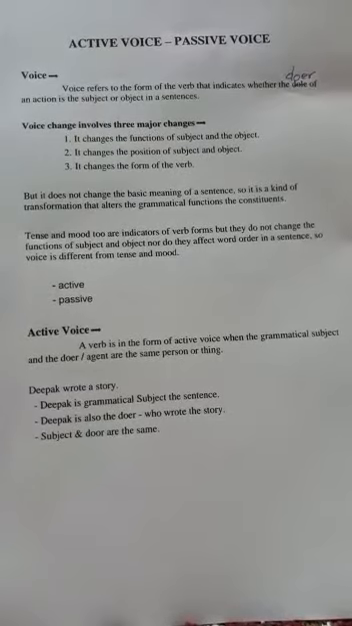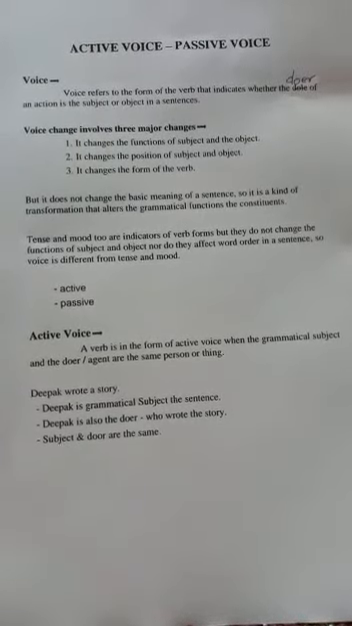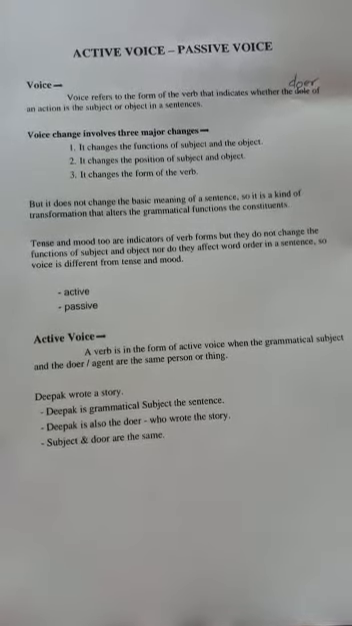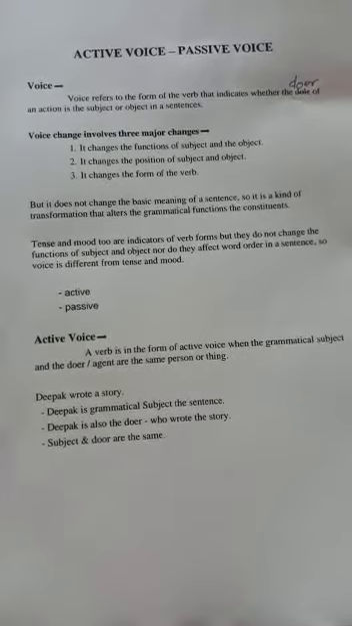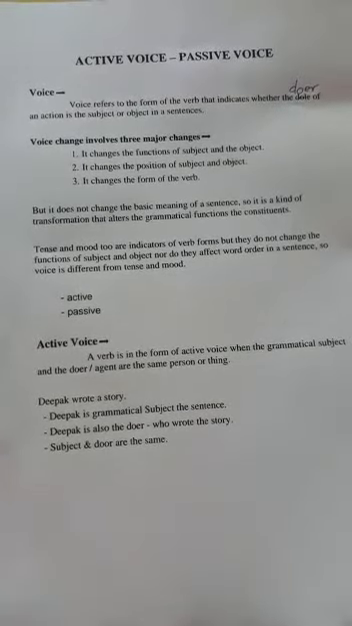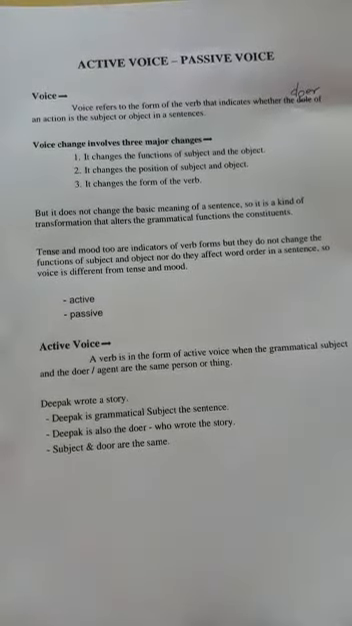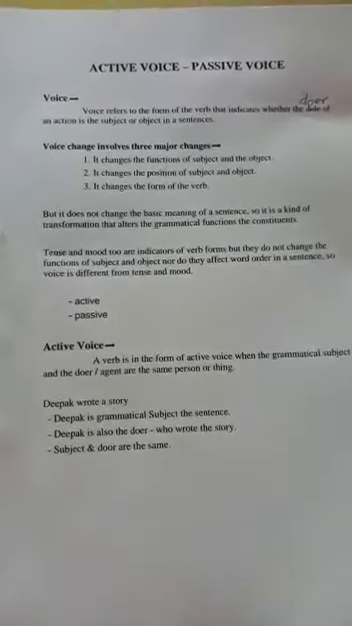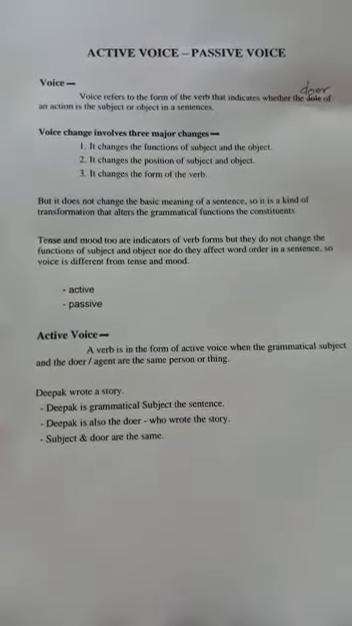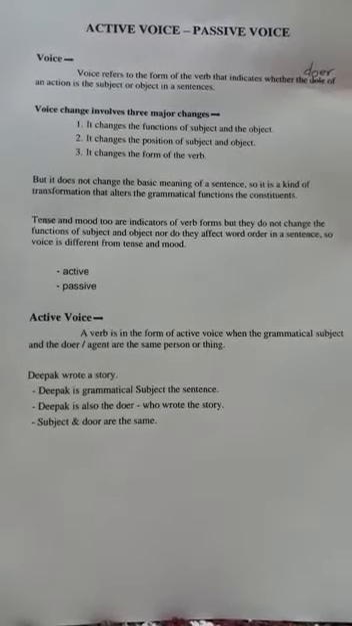Now, tense and mood too are indicators of verb form, but they do not change the function of subject and object, nor do they affect word order in a sentence. So, voice is different from tense and mood. The tenses that you studied were all in the active voice. Now, first let us take up the definition of active voice.